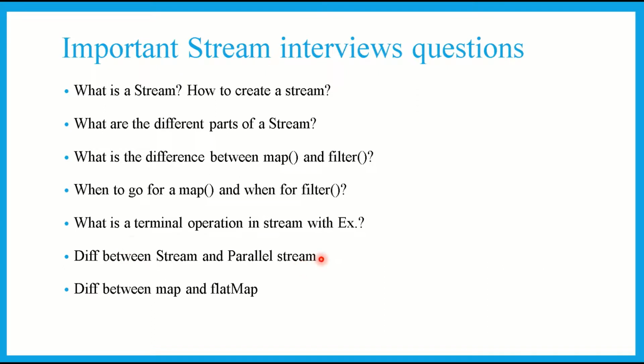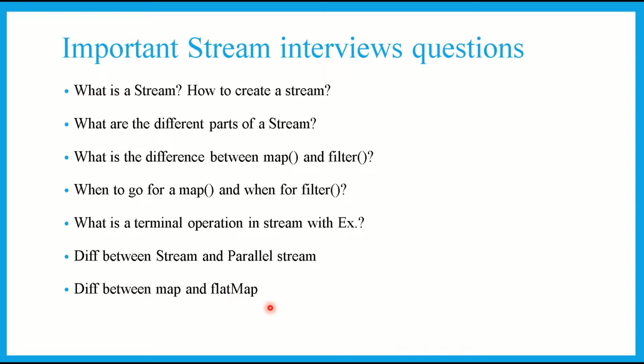And what is a terminal operation in stream, with example? I explained forEach, collect, reduce, and summary statistics. So these are the terminal operations. There can be only one terminal operation in the stream, and terminal operations are used to terminate a stream. What is the difference between stream and parallel stream? Stream is sequential, parallel stream is multi-threaded. I've explained that, right? I'll further create videos on all these things, but this is the basic interview question series for stream API.